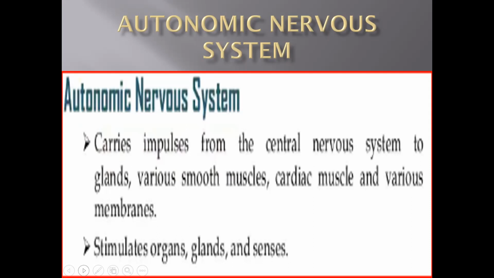Then the extension of this medulla oblongata is the spinal cord. It is a thick bundle of nerves that connects the brain to all body parts. It starts from the back portion of the brain, that is the medulla oblongata, and continues down to the lower end of our backbone. It is protected by the vertebral column or the spine.